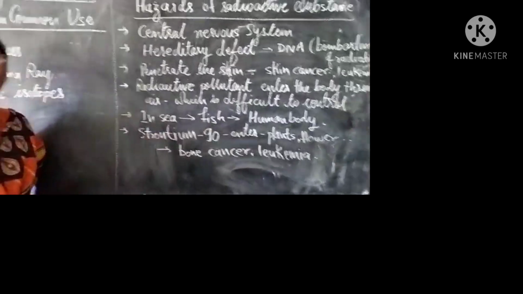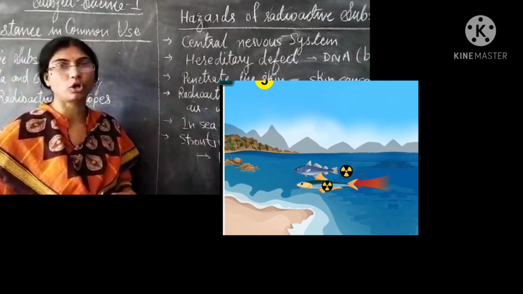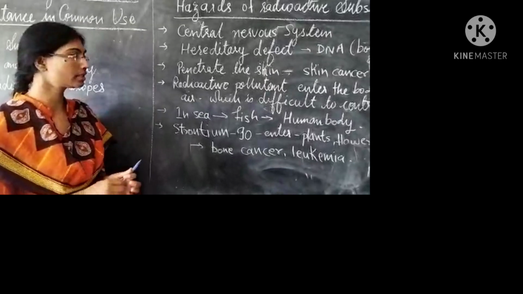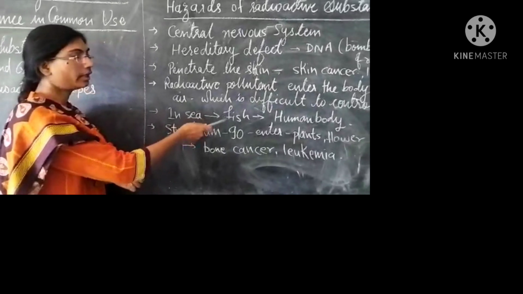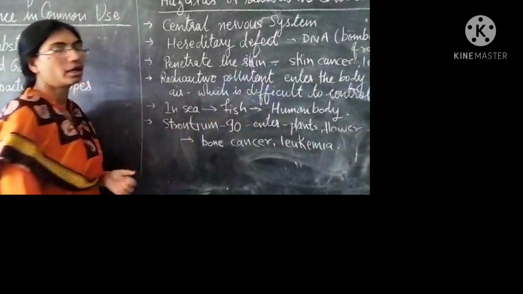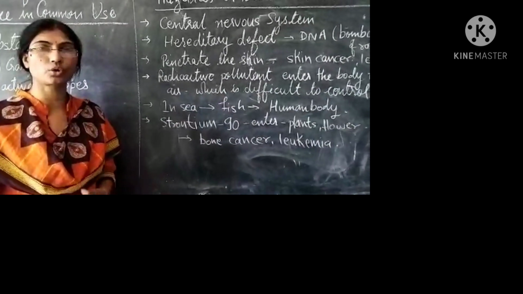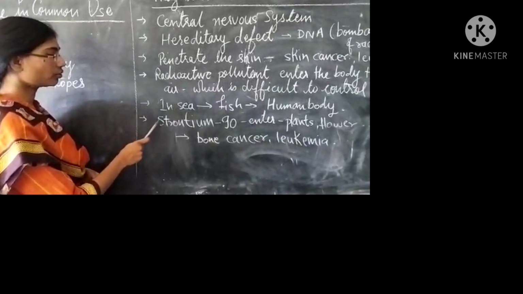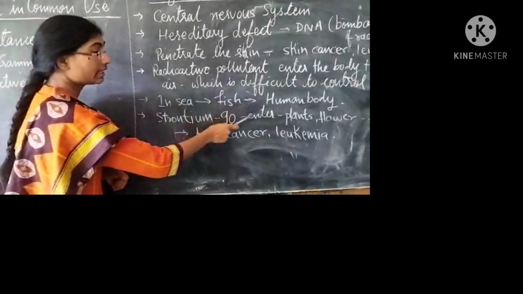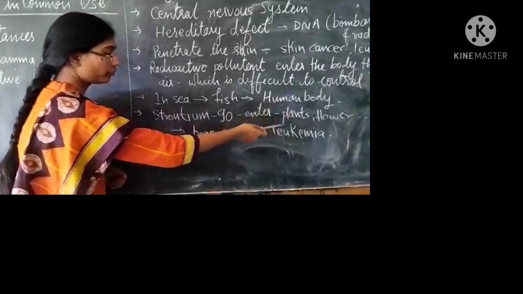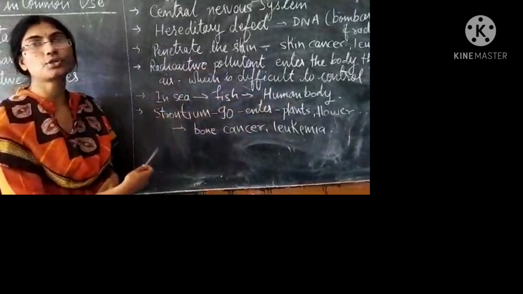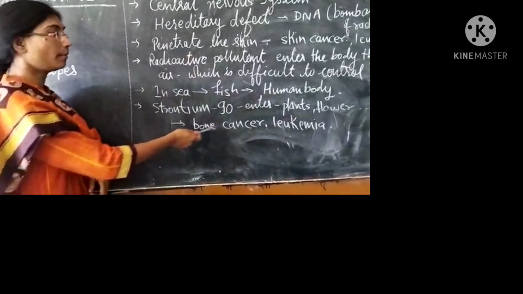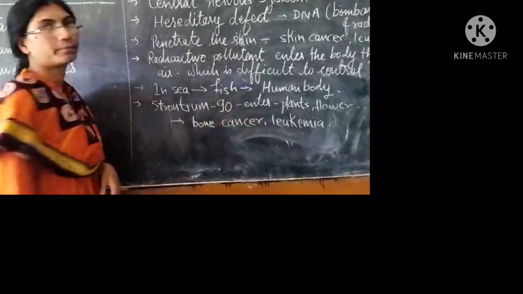Now, if these radioactive substances are absorbed in water, in ponds or lakes, in that case also it is very harmful as it is absorbed by the fish and then through fish it enters the human body, and in this way the whole food chain is affected. Another one is strontium-90, a radioactive substance which enters the plant, then flower, then fruit, and if we consume these affected plants, fruits or vegetables, then we can get bone cancer or leukemia.